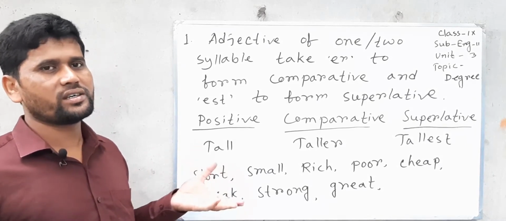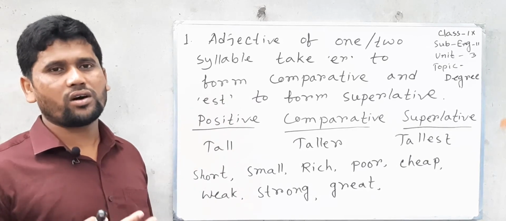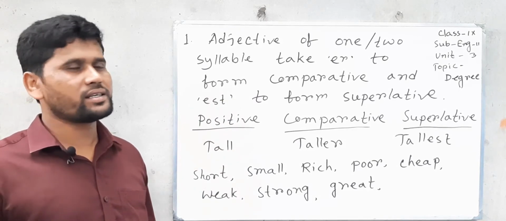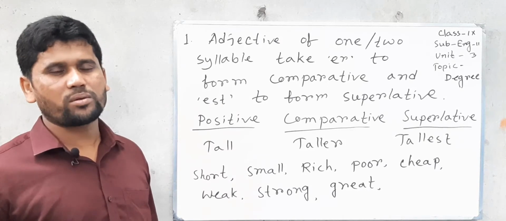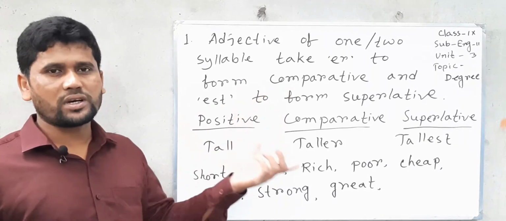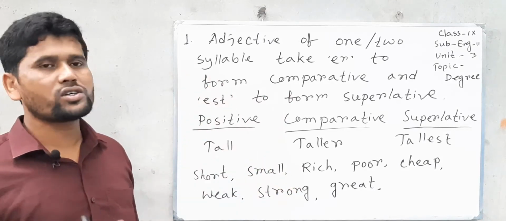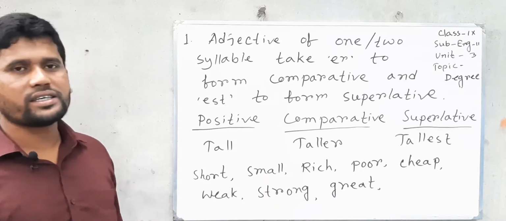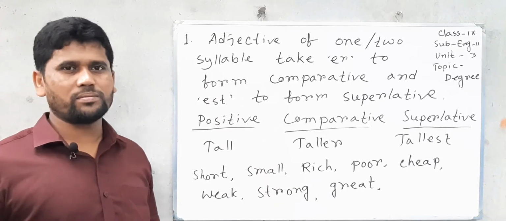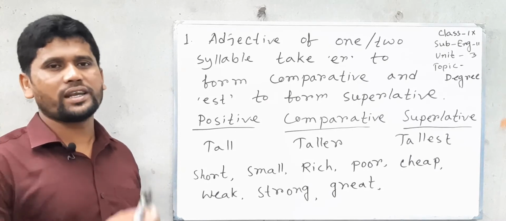If we find the adjective of one or two syllable, we can form the comparative form adding er, and we can form superlative form adding est. Adjective of one or two syllable take er to form comparative and est to form superlative.